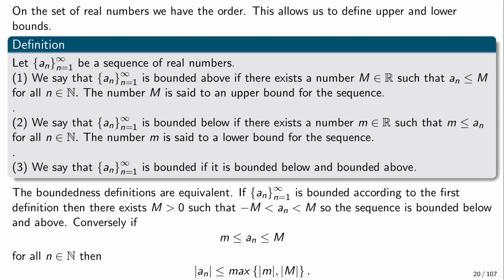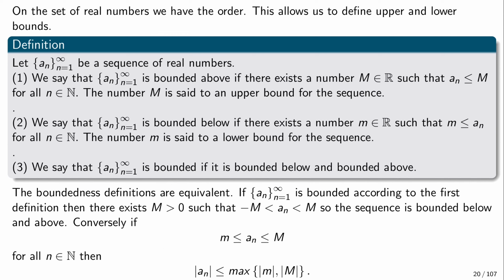If the sequence is bounded with respect to the first definition, then there exists a positive number m such that every element a_n of the sequence is between minus m and m. And this means that we can choose the lower bound to be minus m, and then this is the bound from above, and this is the bound from below.